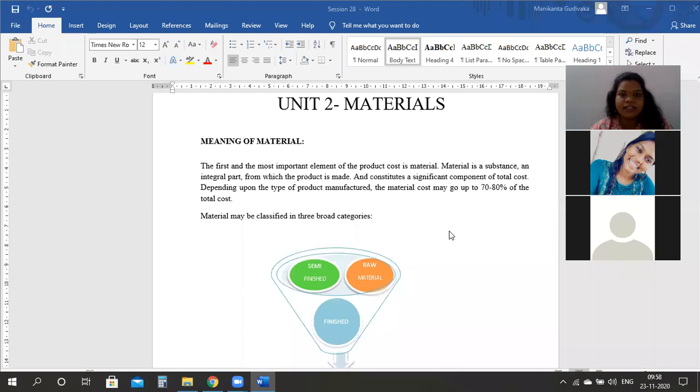What is the raw material? What is the finished product? Raw material is the starting point. Let's say my final product and my final output is a plate. I need a steel plate. The basic raw material which I need for shaping it, everything is afterwards, is the steel, is what she's telling.